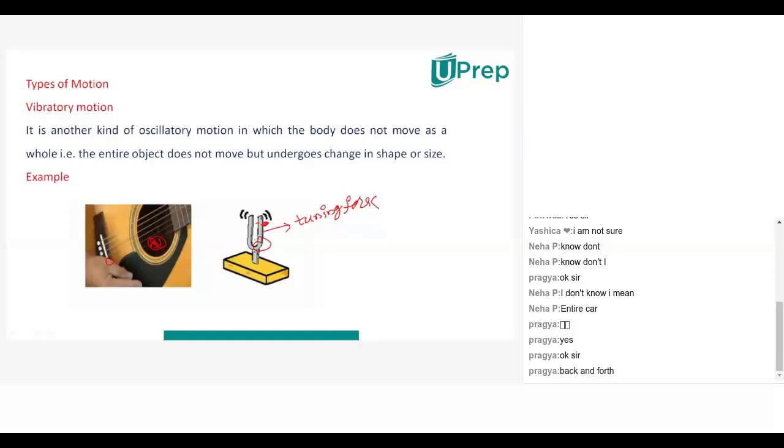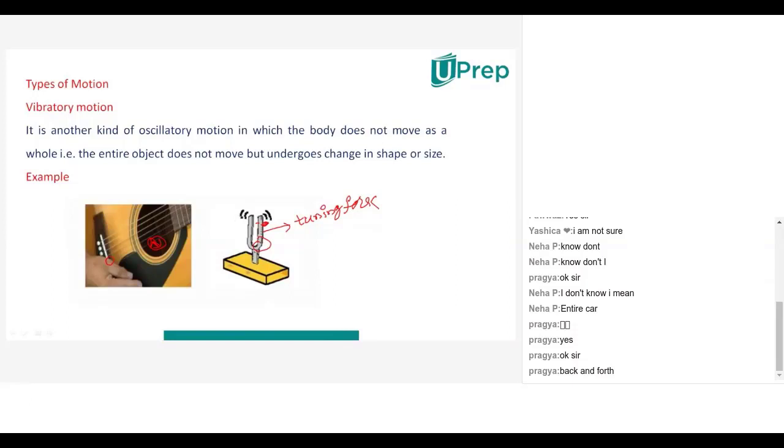So if the body is not moving totally, then it will be called vibratory motion. If totally moving, it is called oscillatory motion. So understand the difference. If the whole object is moving to and fro, that means up and down or back and forth, then it will be called oscillatory. If only some part is moving, then it will be called vibratory motion.